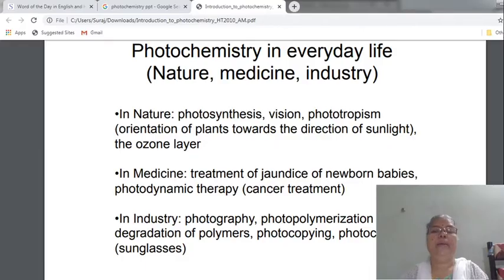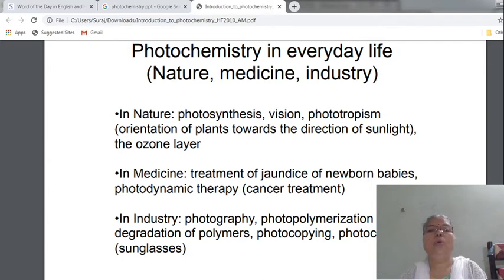Then here, photochemistry in everyday life, that means how photochemistry occurs in nature, in medicine, and in industry. All of you know, in nature, the photosynthesis process is also a photochemical reaction.